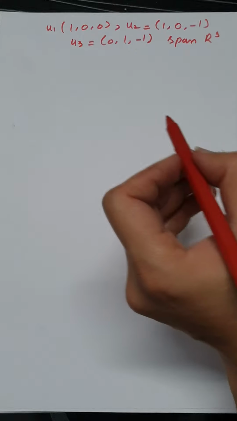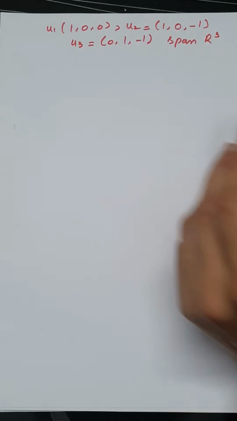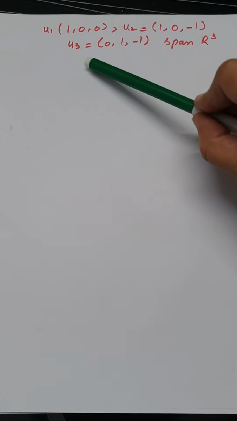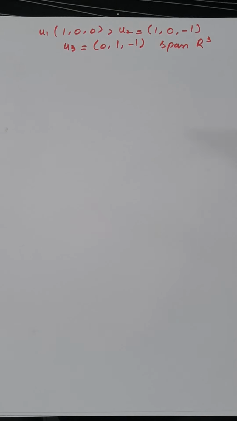Let's try to find its solution. The procedure is we are looking for the linear combinations of u1, u2 and u3 so that we can generate another vector that will have 3 components.